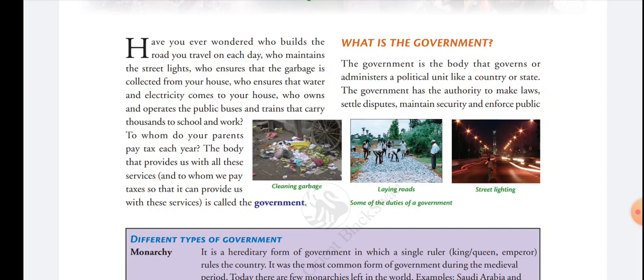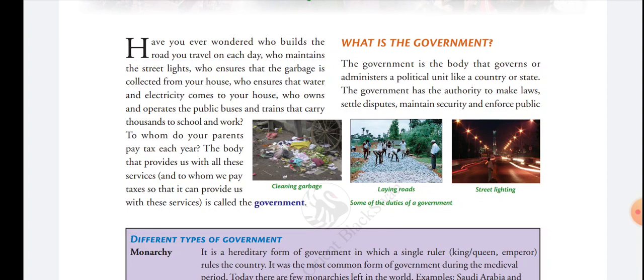Settle disputes. Disputes means fights. Small fights, sometimes small, sometimes big. The government settles disputes between two persons, between two groups, or between two states. So government settles disputes. Disputes means fights, which can be between two people, between two groups, or between two states. All these disputes are settled by government.